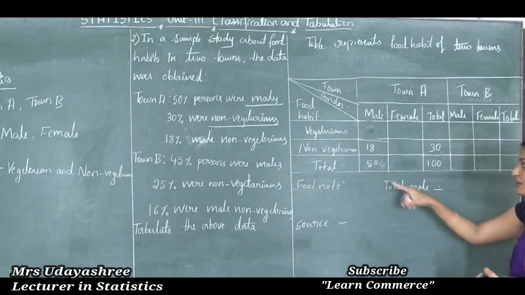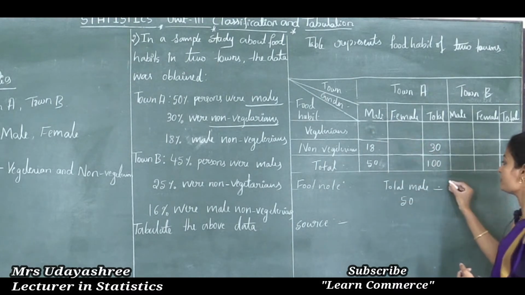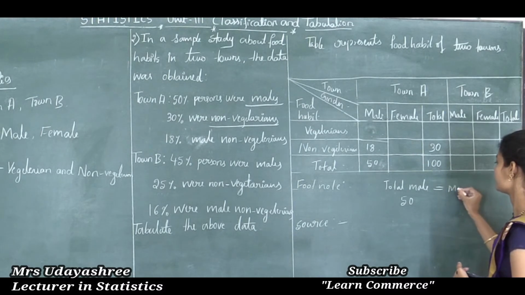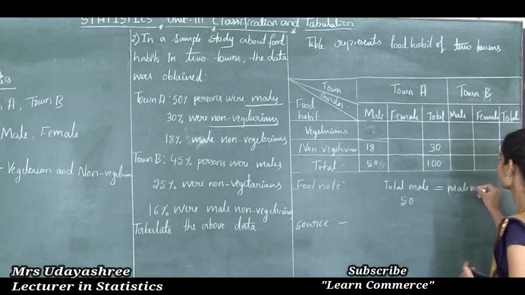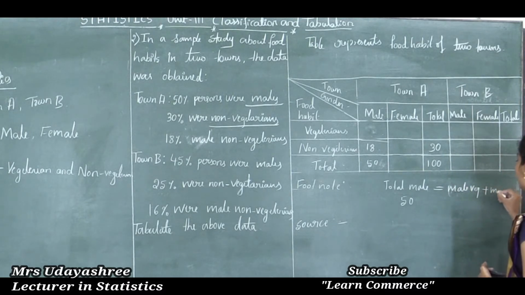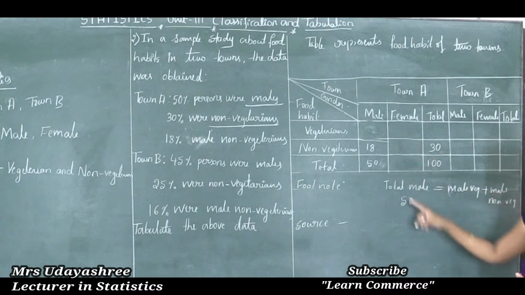So the total number of males indicates the male vegetarians plus the male non-vegetarians is equal to the total number of males. See here, total number of males is 50.